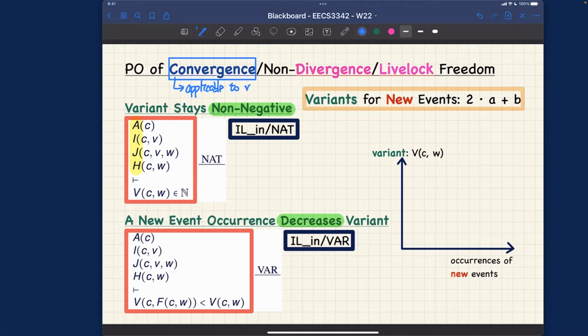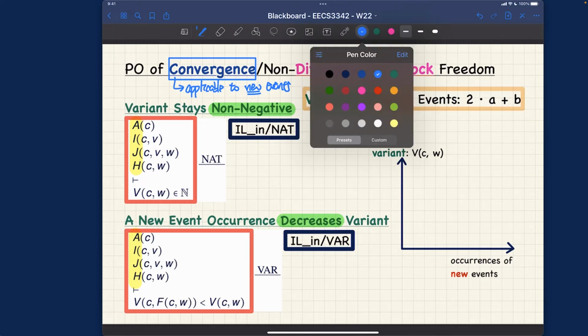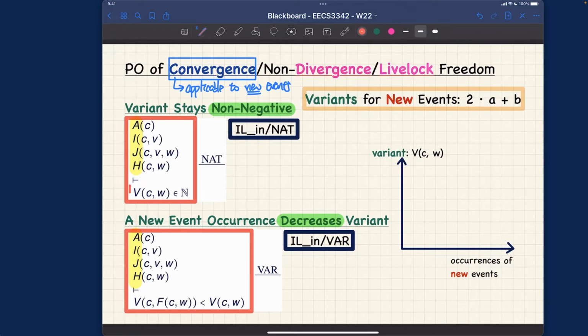To the new events. All right, and you can see the hypothesis is simply the same, AIJH, right? So for this part here, I'm just going to copy and paste from before. I'll do that in a moment. And for the first one over here, if you take a look, the first one here is simply, oh,